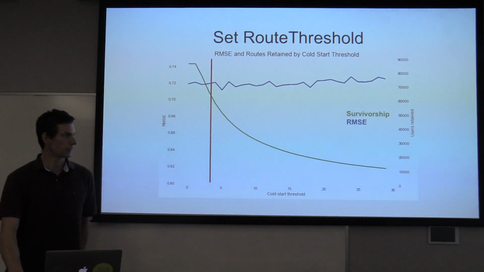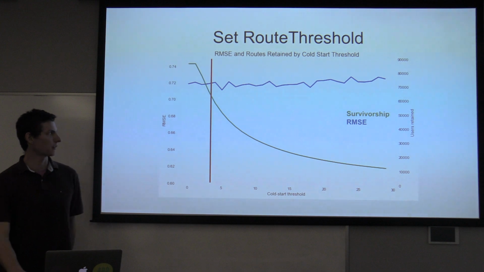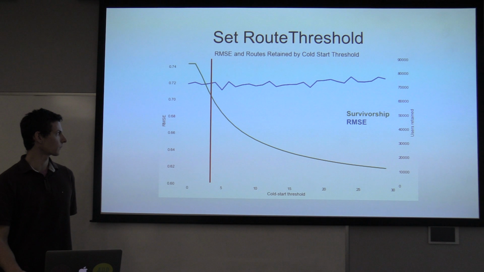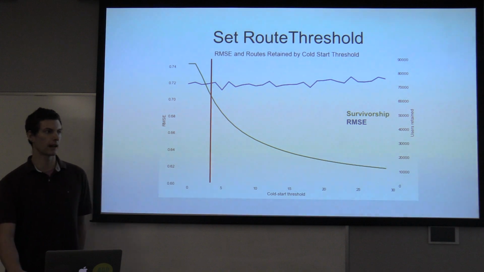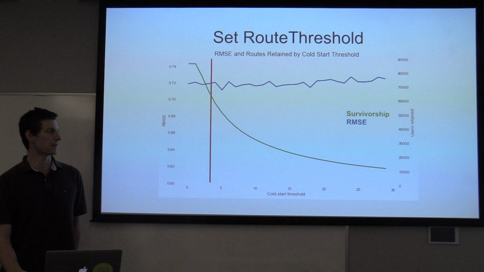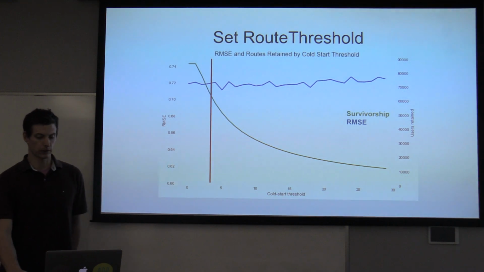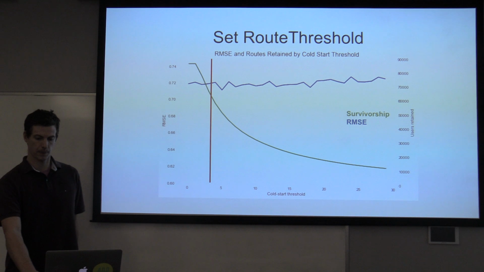Interestingly, as we raise our route threshold, the performance of the model doesn't seem to improve. And that's perhaps because the lower rated routes are found in that region where we don't have many ratings for them. So by cutting them out of our model, we might be losing valuable information. That being said, I didn't want to include routes that had 3 or fewer ratings because I felt like we didn't have good information about these routes, and I definitely didn't want to include them in my top 10 recommendations, so I excluded those from our model.